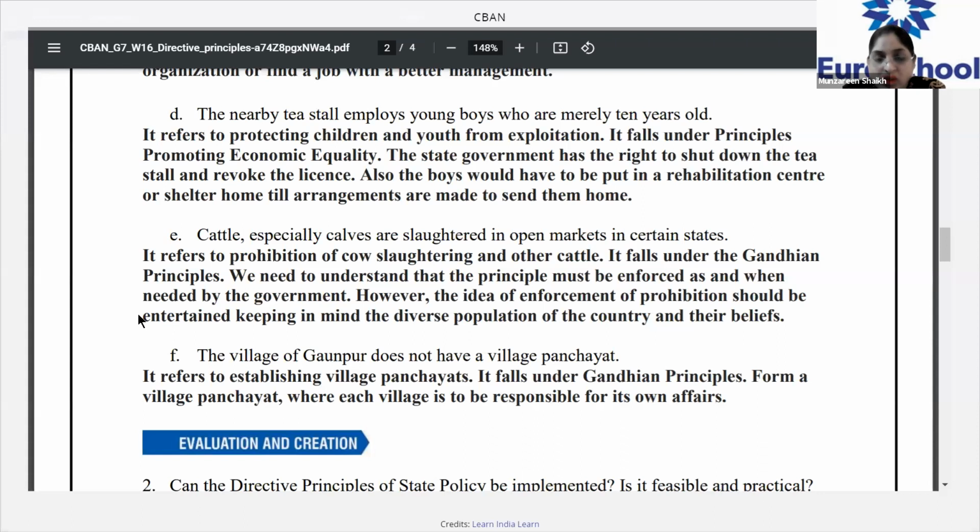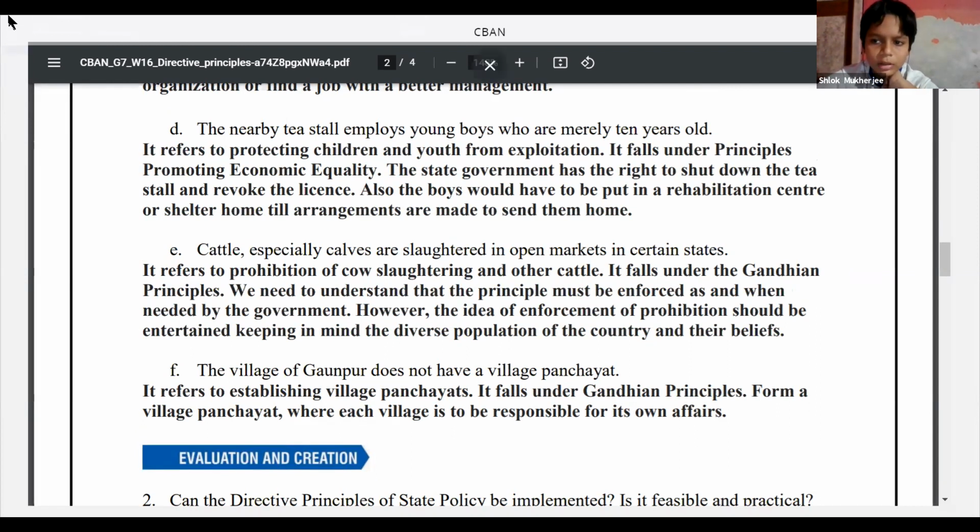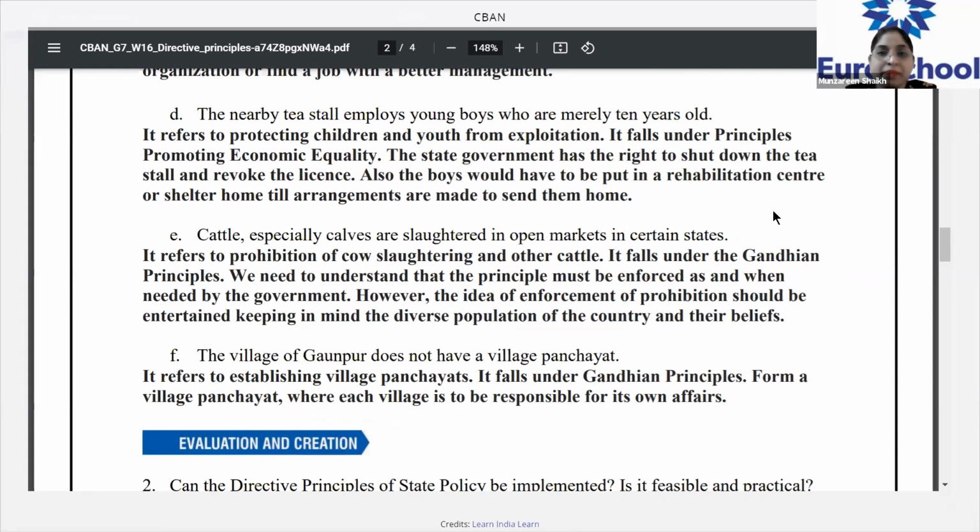The nearby tea stall employs young boys who are merely 10 years old. Ma'am, this falls under promoting economic equality, ma'am, as it is mentioned there that protect children and youth from exploitation. So this particular problem comes under principles promoting economic equality. Why? Because in that particular category, we have a principle which says protecting children and youth from exploitation. So that's the reason this particular problem will be included under that category.